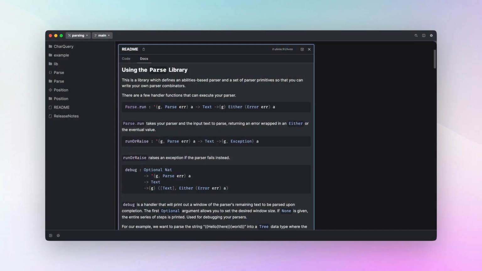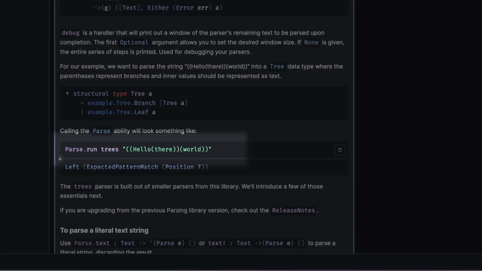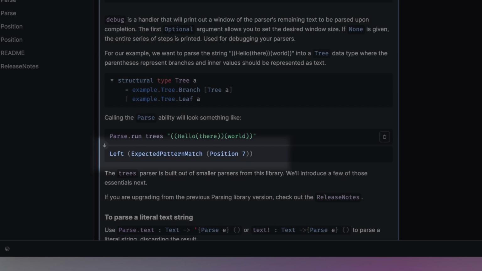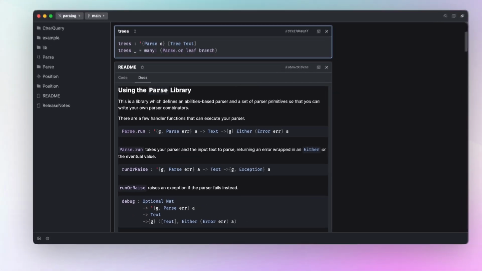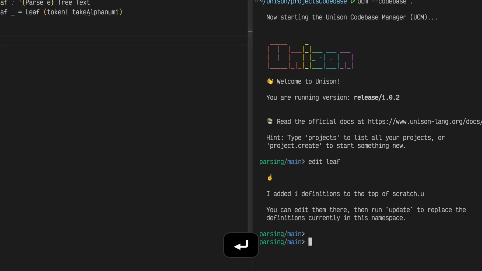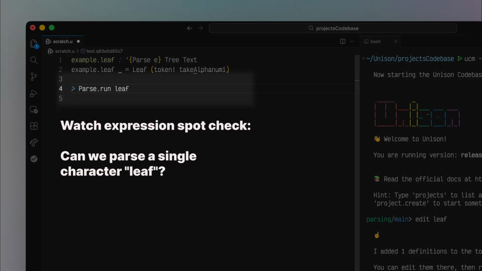I'm here in this parsing library, and one of our community members noticed some surprising behavior in the README example. This example was meant to parse a string with matching nested parentheses into a tree data structure, but now we see the parser returns an error. This parser is pretty simple. It's broken down into two cases, the branches, which are the parentheses, and the leaves, which contain a single word. Let's start with checking the leaf case in a watch expression, since the branches parser is our recursive case, and that would introduce other complexity when debugging.